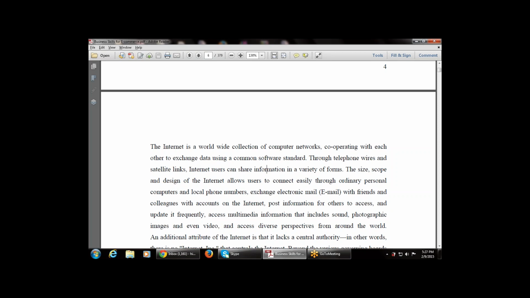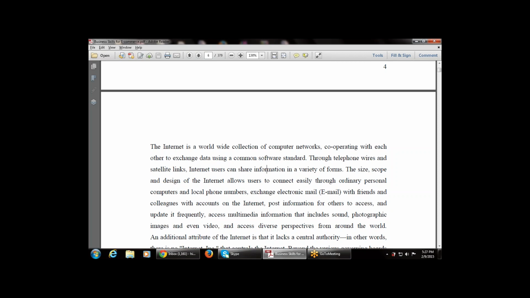That allows various users to share information in a variety of forms. The size depends on the personal computer and the local phone number. Users can use electronic mail with friends and colleagues with an account on the internet, post information for others to access and update it frequently, and access multimedia information that includes sound, photographic images and audio, and access diverse perspectives from around the world.